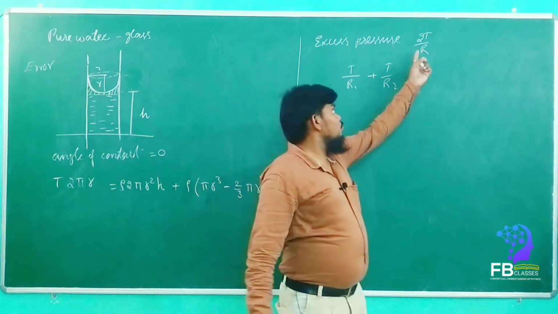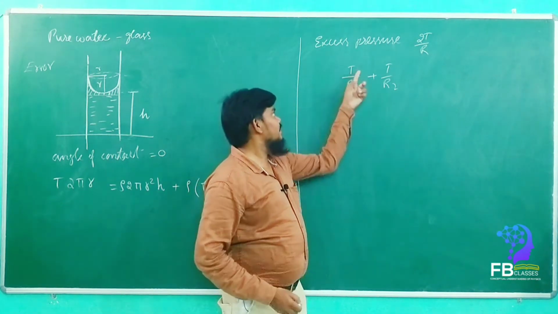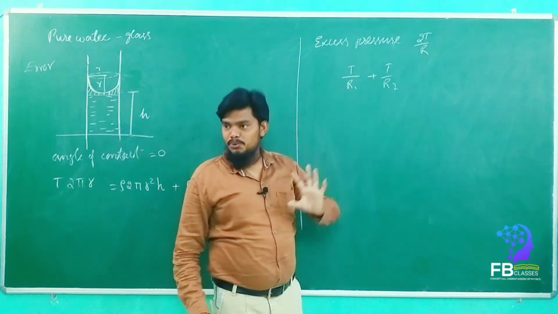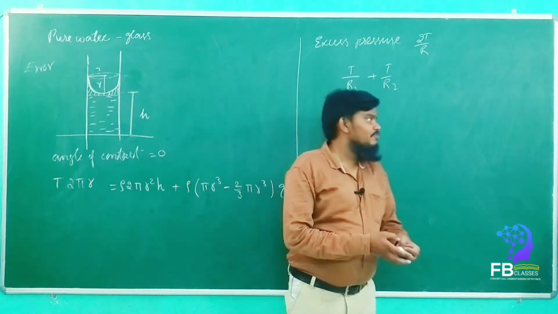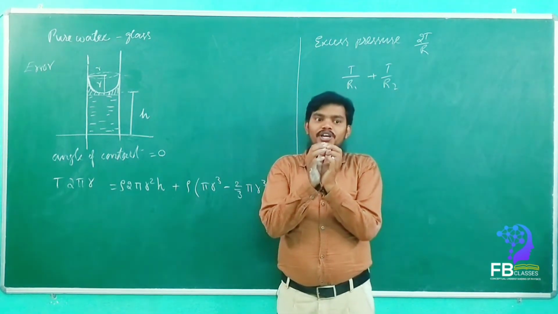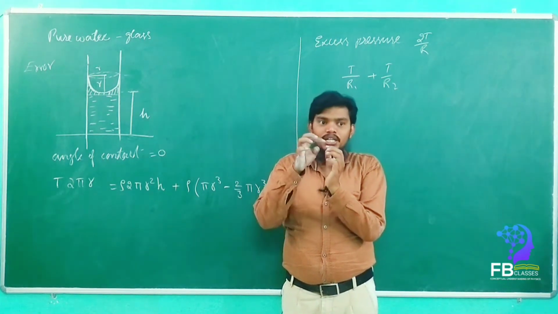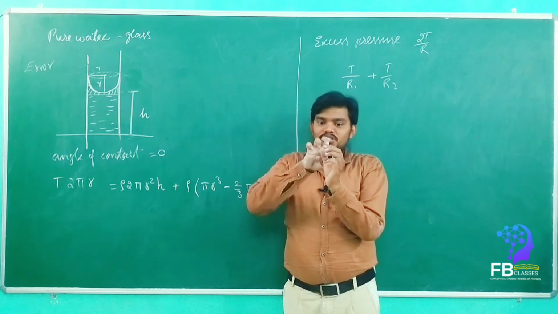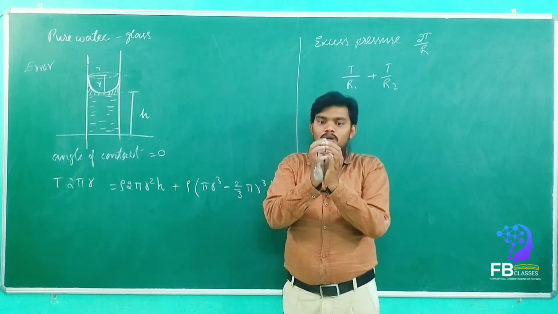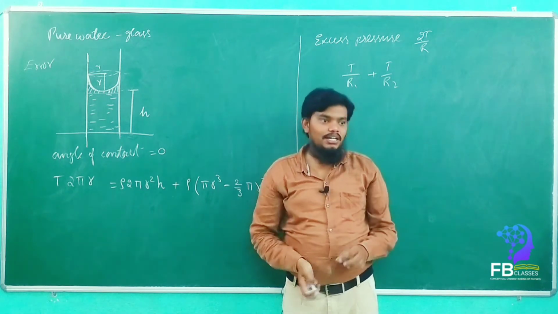Why are we going to write 2T by R instead of the exact excess pressure, T by R1 plus T by R2? Because if you are taking a sphere, then wherever we have to find the tension, we have to take two curvatures. See here, this is the ball, this is one curvature, and this is another curvature. Are you getting my point or not?